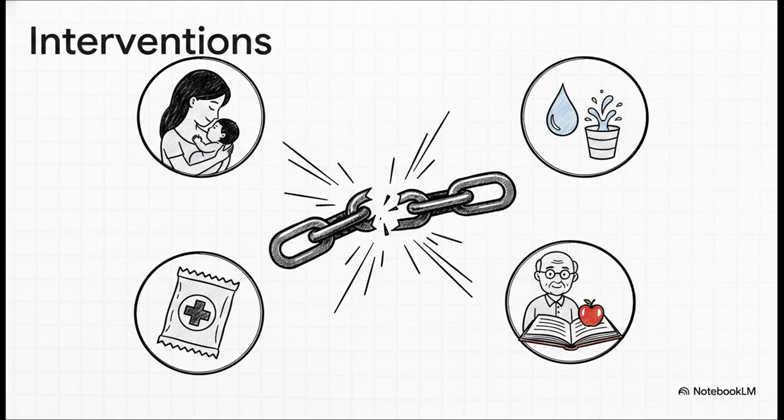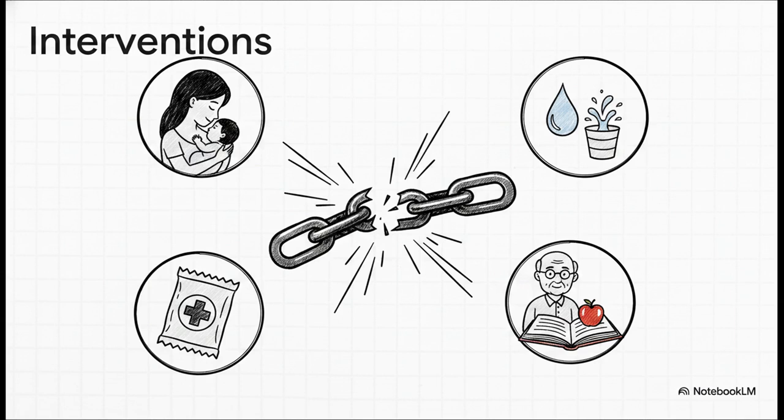But there is hope. To break this cycle, targeted intervention strategies are absolutely vital. We can't just indiscriminately throw food at the problem and expect it to go away. We have to be strategic. Key global efforts include proactively improving breastfeeding rates to protect that critical infant window we talked about. We absolutely must increase access to safe, sanitary water to prevent parasitic infections from stealing nutrients. On the treatment side, utilizing specialized therapeutic foods can rapidly rehabilitate severely malnourished children. And hey, we can't forget our older populations either. Enhancing nutrition education for older adults helps them navigate the natural physiological changes of aging so they can maintain a healthy, balanced diet.